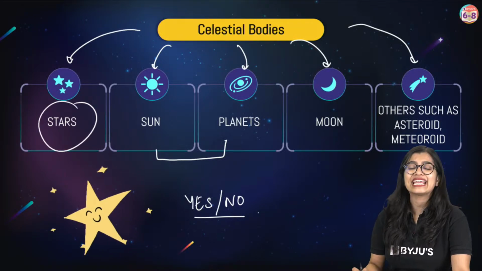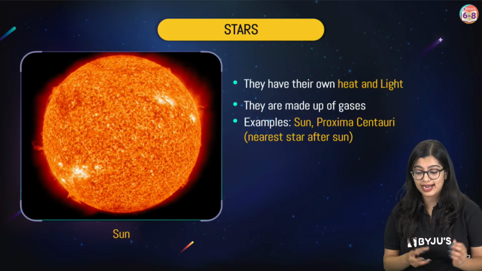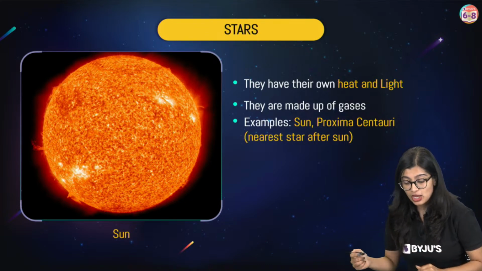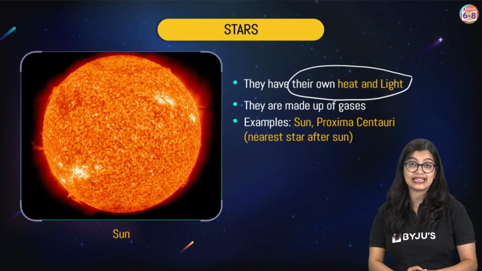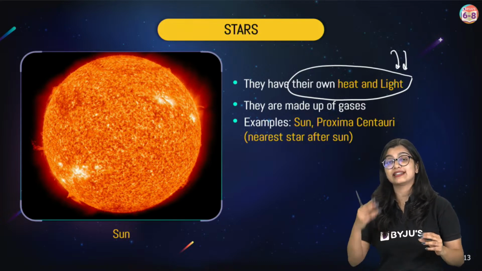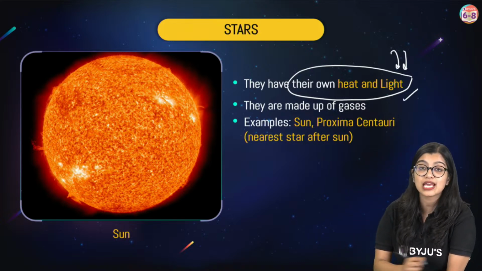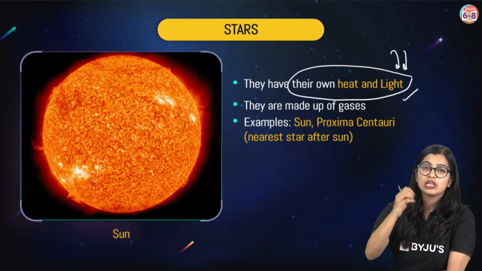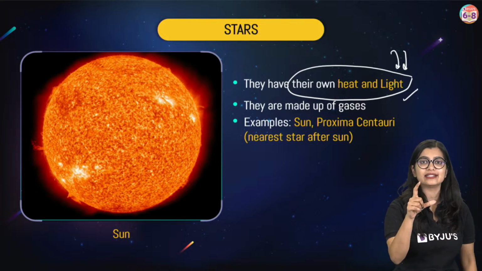But what exactly is a star? Now, a star is an object, right? It is a celestial body which has the ability to make its own light, right? So of course, we see that they have the ability to produce their own heat, and of course, they produce their own light.